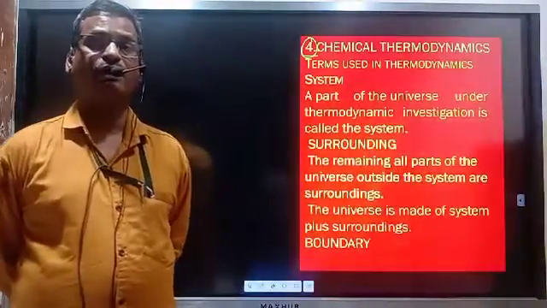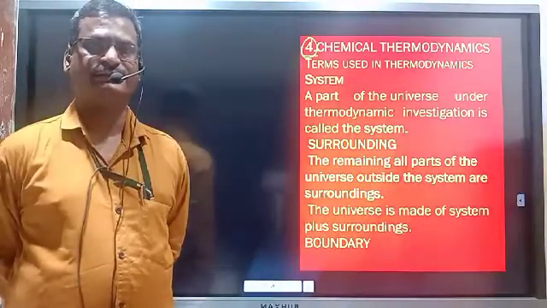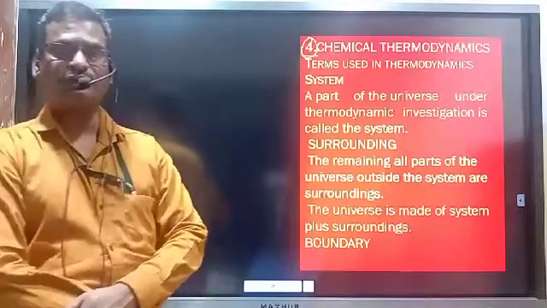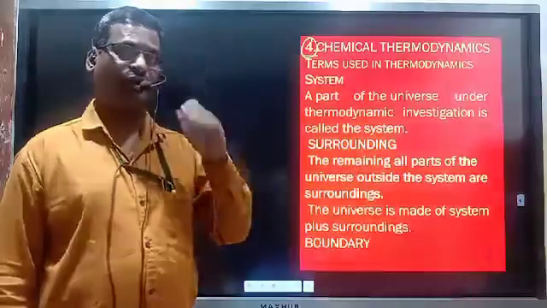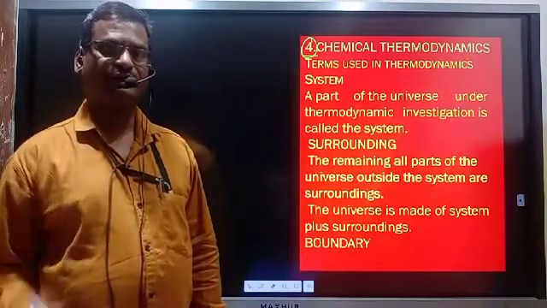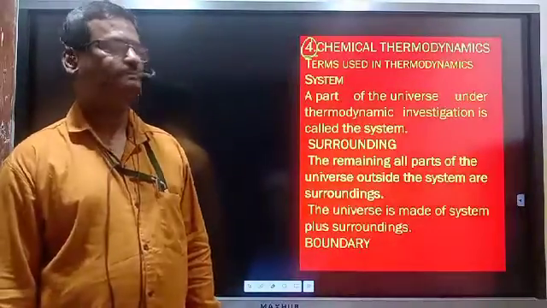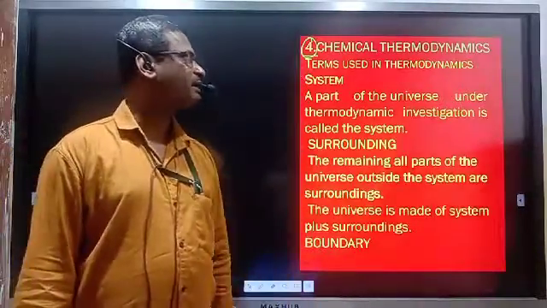That is known as the law of conservation of energy, which is also known as the first law of thermodynamics that we are supposed to study in detail in this chapter of chemical thermodynamics.